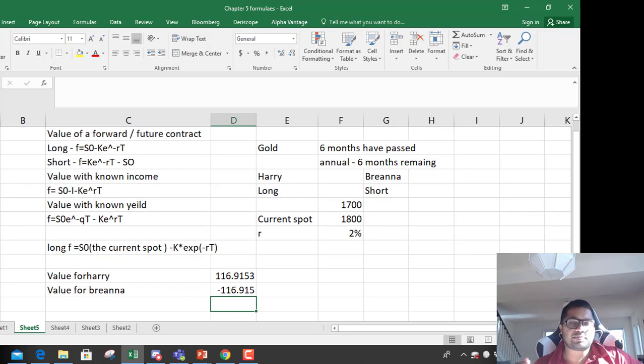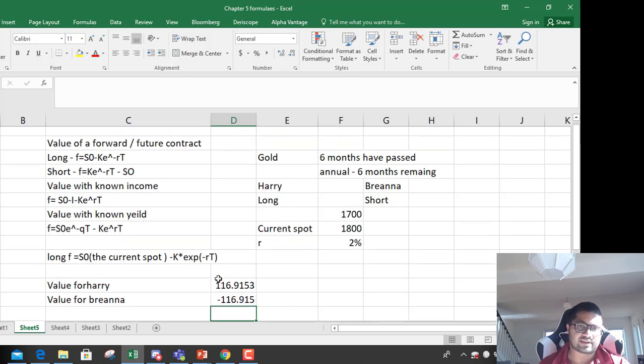So same, the market has gone up for gold, so whoever is long would be making money. How much money? 116. And how much would Brianna be losing? Brianna, who is short, will be losing 116.